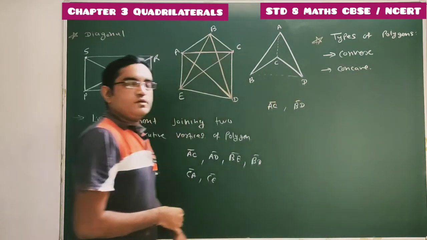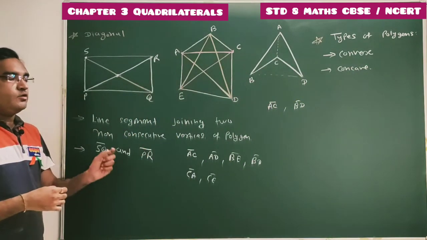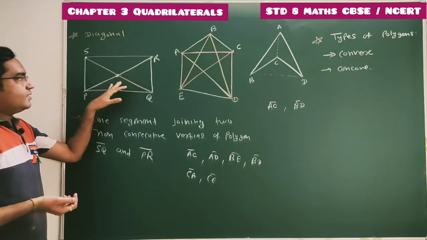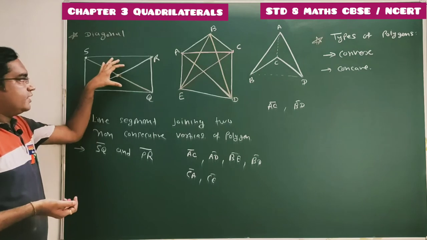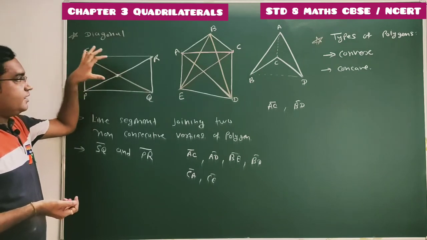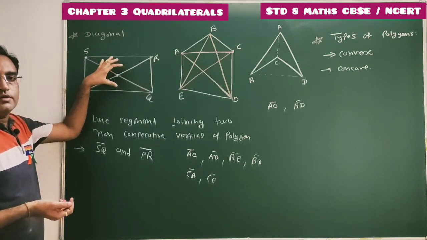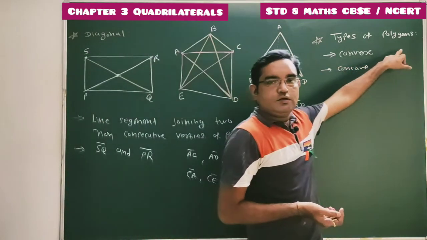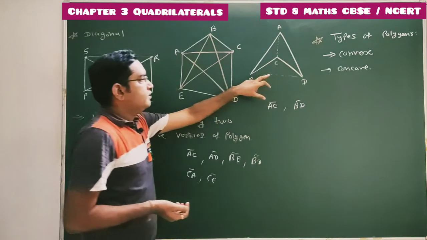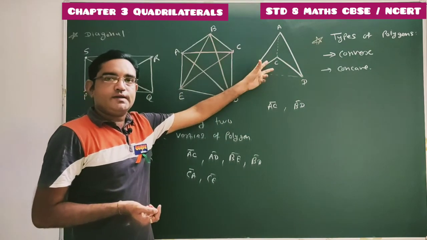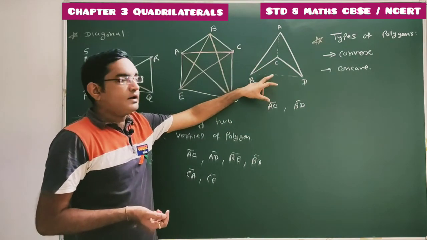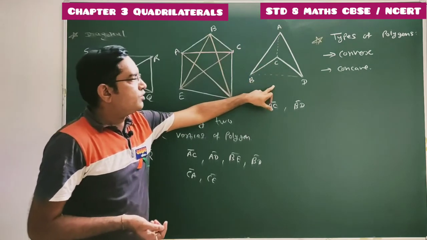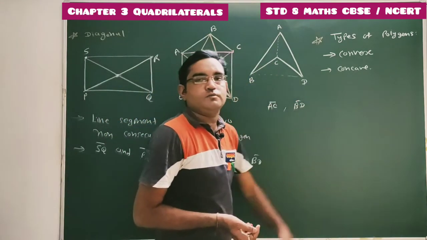So what is the difference between convex polygon and concave polygon? Now here the diagonals intersect each other. We can say all the diagonals lie in the interior of this polygon. So this type of polygon is known as convex polygon. Done. And for this polygon, diagonals do not intersect each other, or we can say the diagonal lies in the exterior part of this polygon. Hence these types of polygons are known as concave polygon.